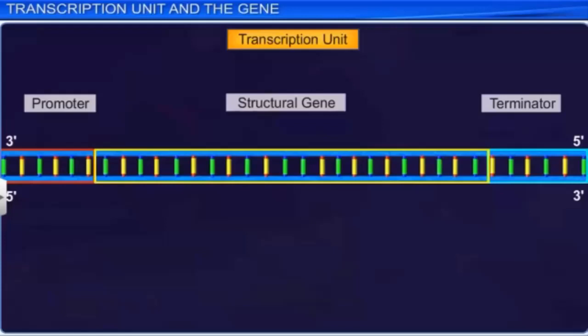When we talk about the promoter, it has codes, as you can see here: adenine, guanine, cytosine, thymine. So these codes become the promoters. As for terminators, you'll be learning the starting codon, the ending codon, and stop codons when we learn about the genetic codes. So this is happening from 3' to 5', and transcription takes place on only one strand of DNA.